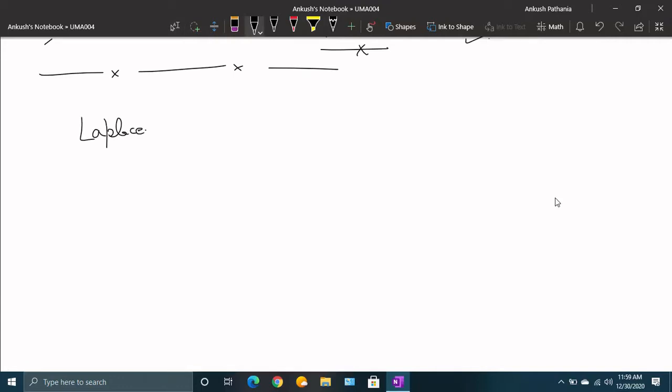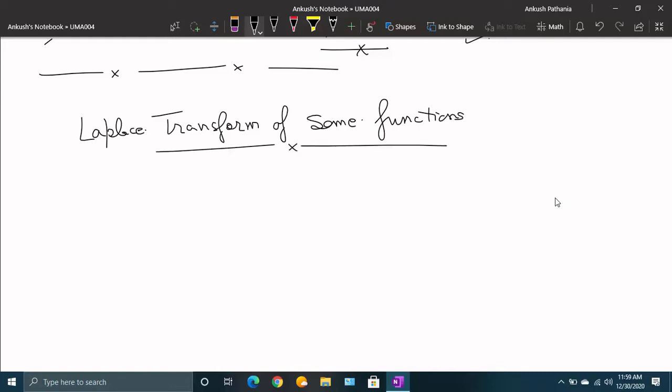In lecture 2 now we are doing the formulas for the Laplace transform of some functions. So Laplace transform, I will be representing it by the short form LT whenever it is going to be used. So Laplace transform of some functions. First, it is your Laplace of f(x) is equal to k.